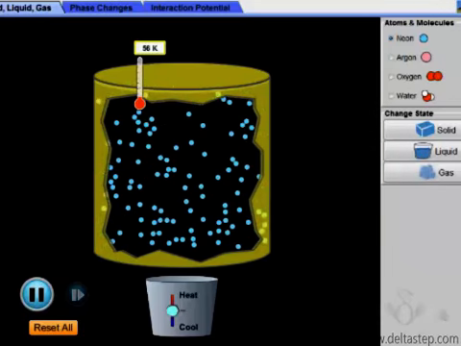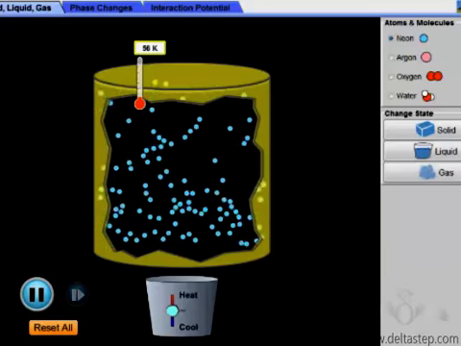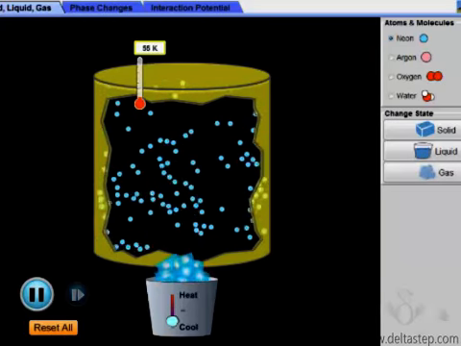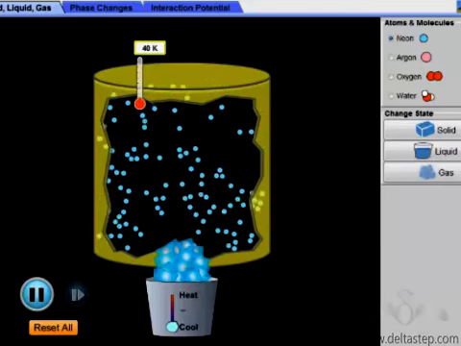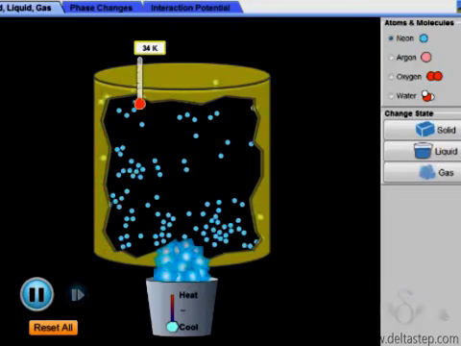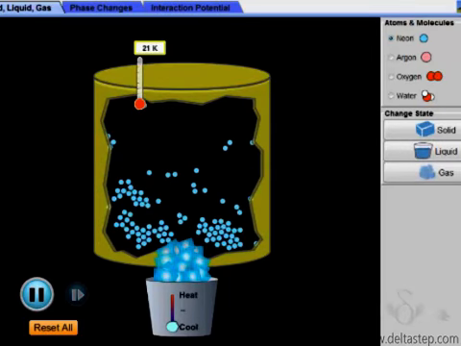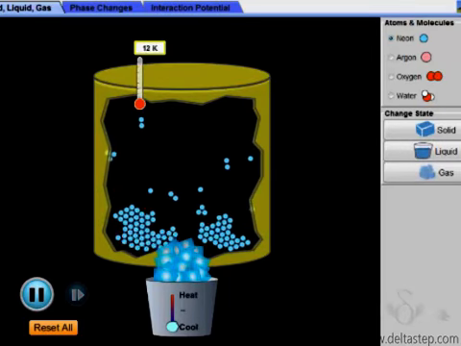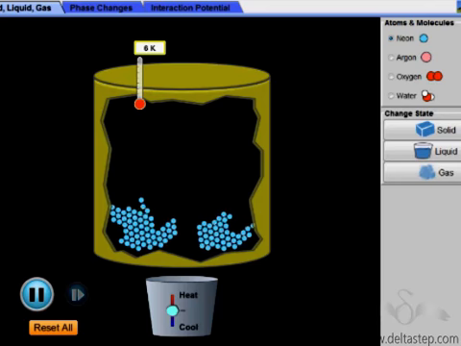Now let's say we have this gaseous sample. We extract heat from this sample. So we cool it. As we cool this, we are extracting heat from the particles, so the kinetic energy decreases. This in turn leads to a decrease in the speed of the particles. The interparticle spacing between the particles decreases, and so the intermolecular forces increase. And so the gaseous state changes into the liquid state.